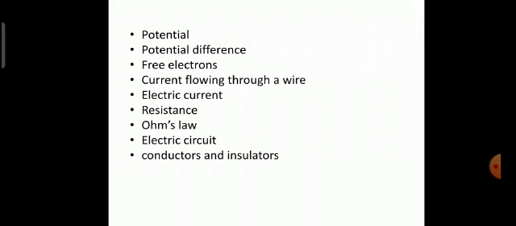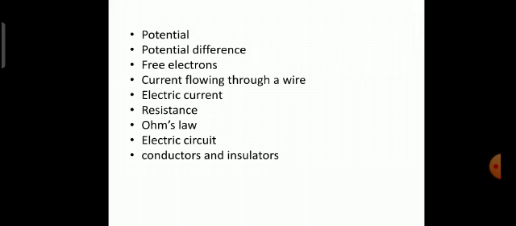There is a relationship between the current flowing through a wire and the potential difference across its ends. This relationship can be obtained from Ohm's law, which states that if the physical state of a conductor remains constant, the current I flowing through it is directly proportional to the potential difference V between its two ends.